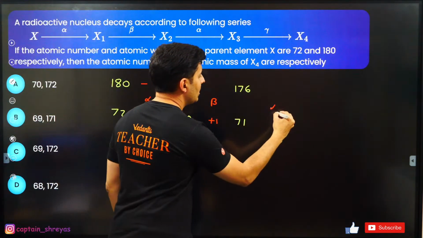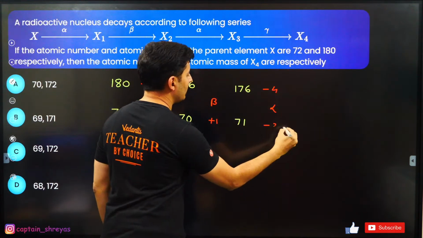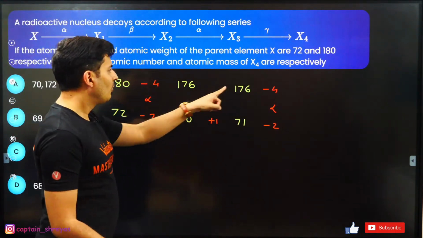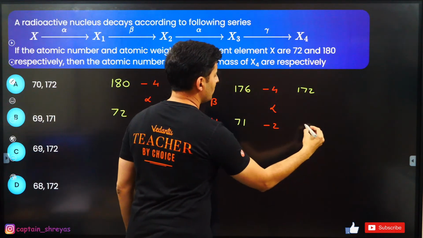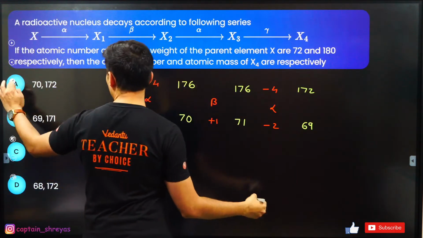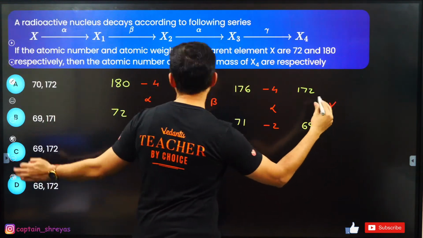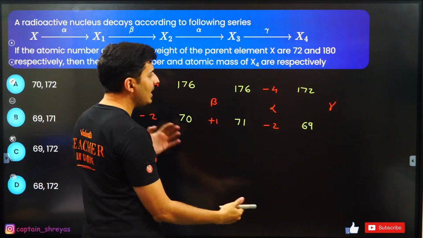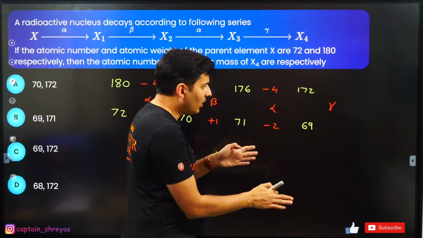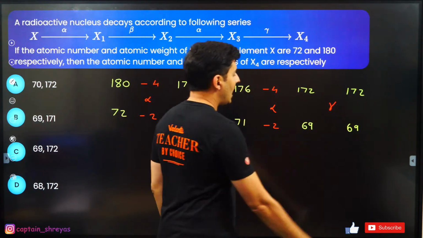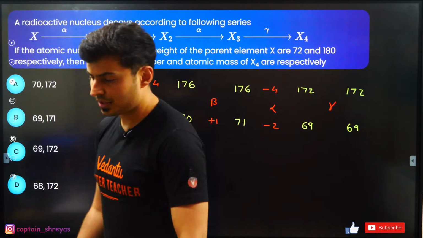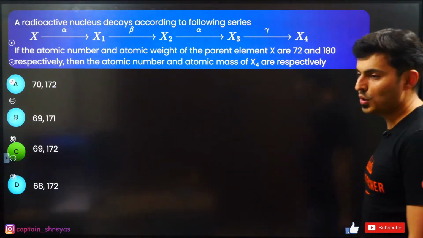So again mass number reduces by 4, atomic number reduces by 2. 176 minus 4 is 172, and this will reduce to 69. Last step is gamma. In gamma, nothing happens. It just gets de-excited. Neither mass number nor atomic number changes. So this will remain 172, and this will stay 69. That's it.